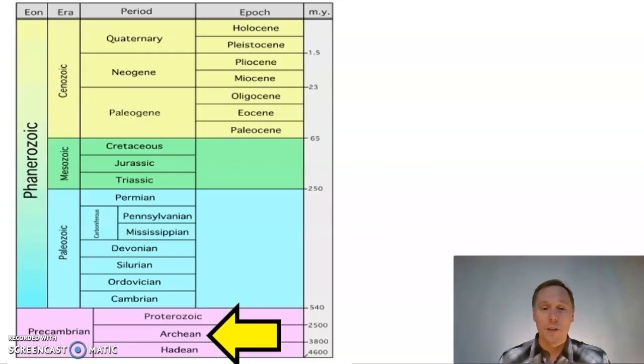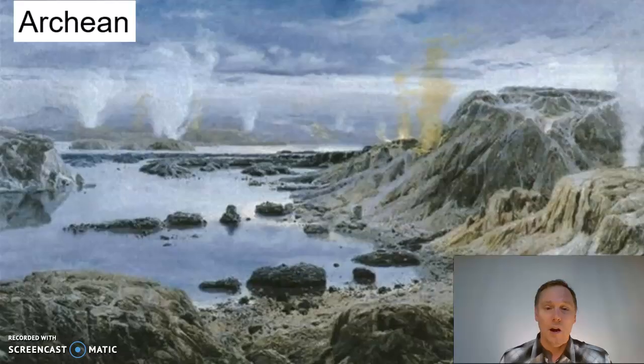All right, let's give this young planet a little time to cool down, and we'll come back in the Archean period. All right, we're back on this young planet, and things are cooling down. Take a look at this. We've got outgassing by volcanoes, forming a primitive atmosphere, and the very first raindrops are beginning to fall from the sky. The water cycle has begun.